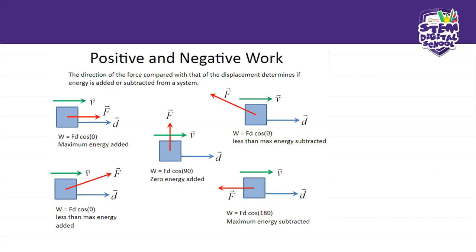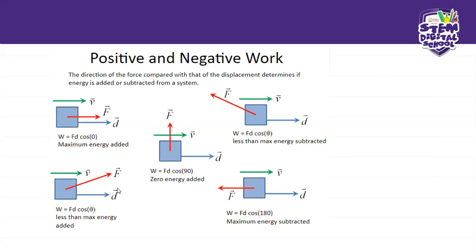Okay guys, these are important things that you need to know as grade 12 students. They could ask you, even in a multiple choice, and give you a problem like this and ask if the angle is zero, what is the energy added or subtracted in the system. So those are certain things that you need to know as well. So this is what they give you here. It says work done is FD cos zero, which means the maximum energy is added into the system.